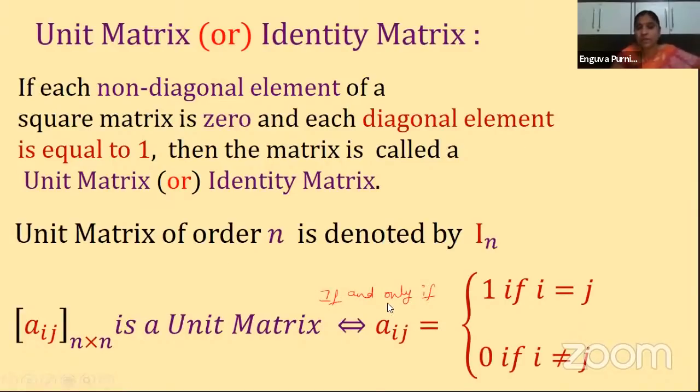So it is a unit matrix if Aij is equal to 1 if i is equal to j. Here i is the row index, as we know, and j is the column index. Means if the row number and column number are the same, then that value must be equal to 1. And it is 0 if i is not equal to j. Means the remaining elements, where the row and column numbers are not the same, should have zeros. Let us see once again.